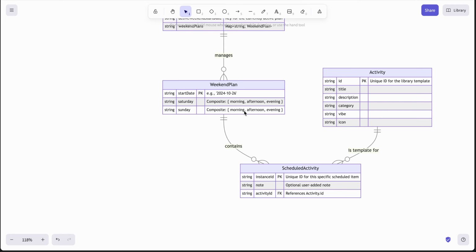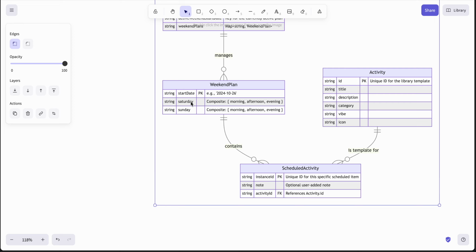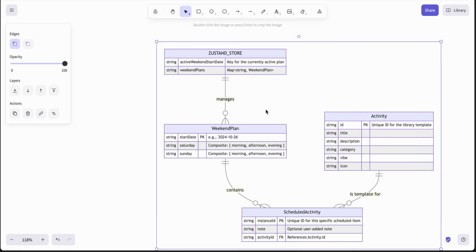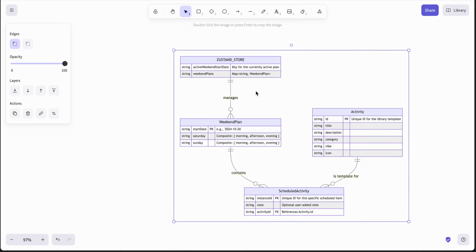Now, inside a weekend plan, we have scheduled activities. So, a weekend plan has a start day, a Saturday with morning, afternoon, and evening, and a Sunday with morning, afternoon, and evening. And finally, we have the Zustand store, which stores the active week start date and weekend plans.